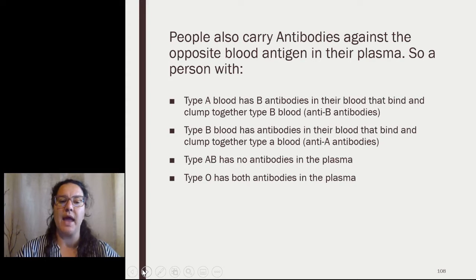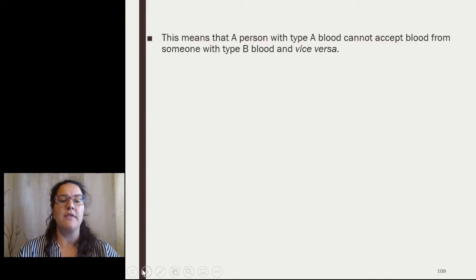Type AB blood has no antibodies in their plasma because they themselves contain both the antigens for A and B on their red blood cells. And people with type O have anti-A and anti-B antibodies in their plasma because their blood has no antigens in it whatsoever. This means that a person with type A blood cannot accept blood from someone with type B and vice versa. Someone with type B cannot accept blood from someone with type A.